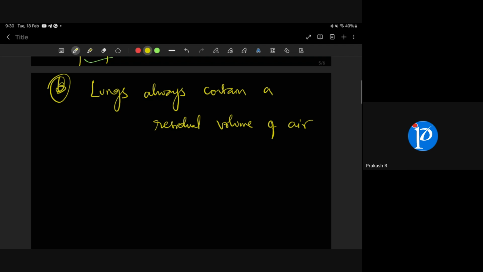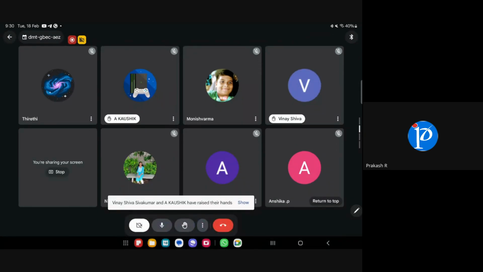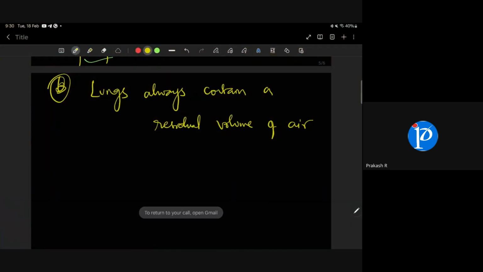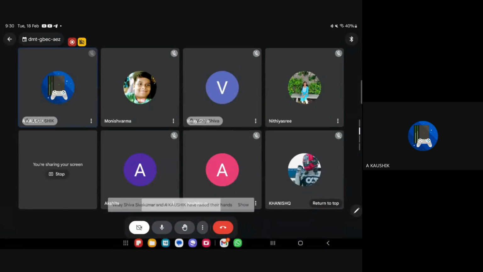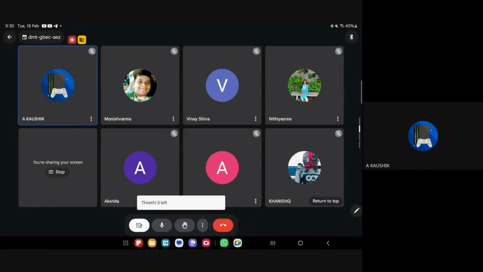Some amount of air will always be present in the lungs, even though we are expiring the air out. But why? Who will answer? Kaushik? So that the air is sufficient. Okay, let us listen to what Kaushik is telling. Yes, Kaushik? Ma'am, lungs always have a residual volume because there should be sufficient time for oxygen to be absorbed. Is that so? I don't think so. Yes, ma'am. Okay, that is also one reason. One more thing.